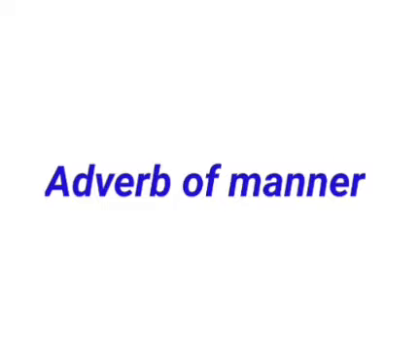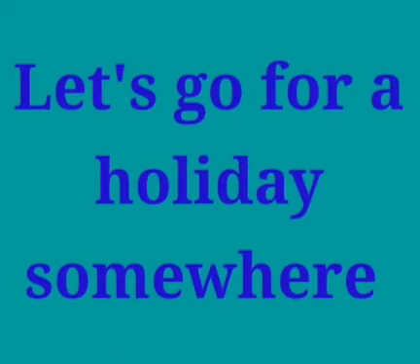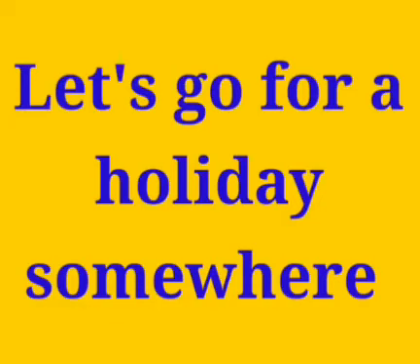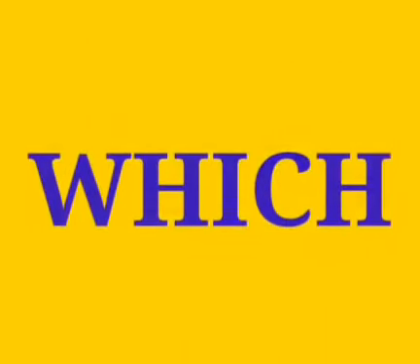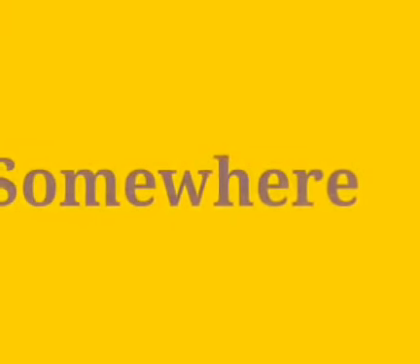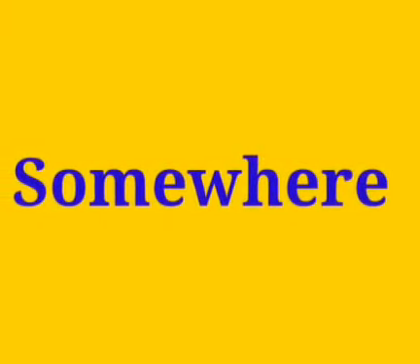Now, let's look into the next way in which we can describe any action. Where an action occurred. Let's go somewhere for a holiday. Here we are telling about going for holidays. But at which place? By using somewhere, we are telling the place to go for holidays. So, it is an adverb.